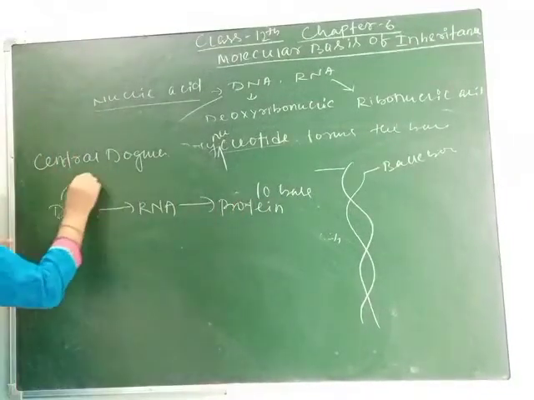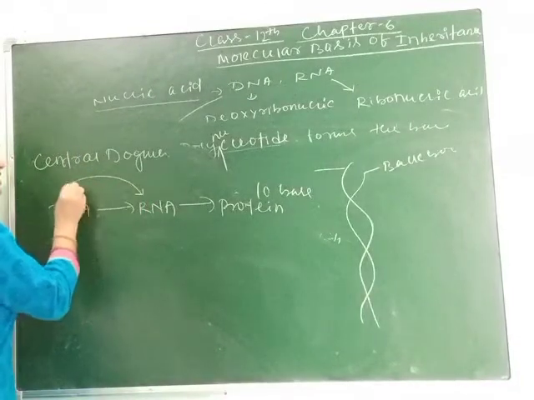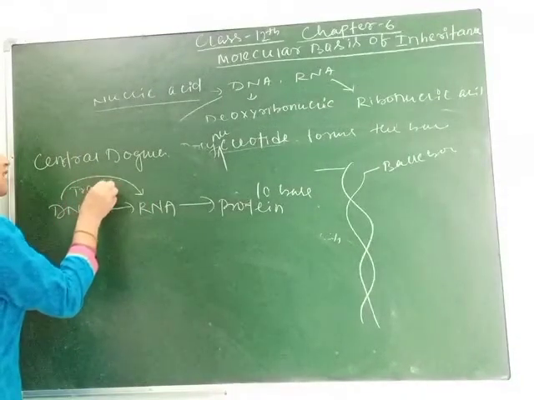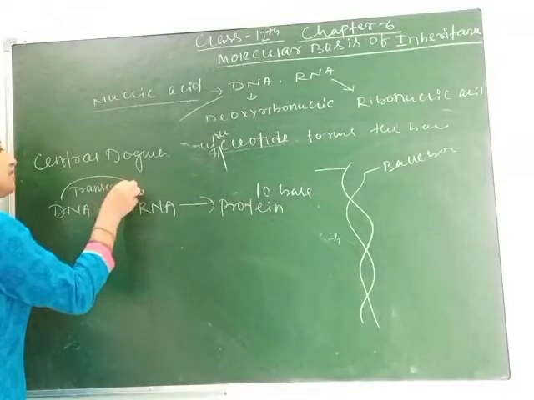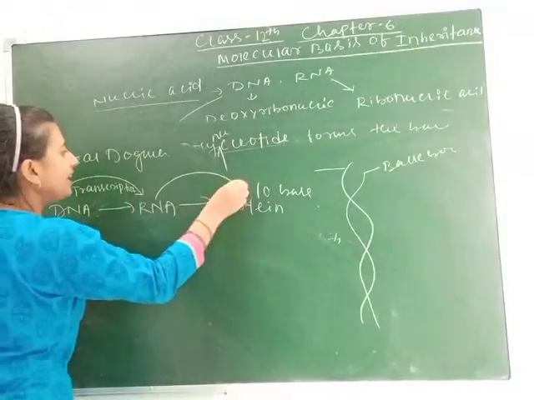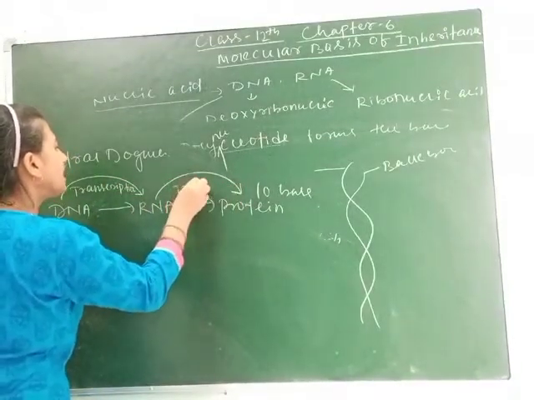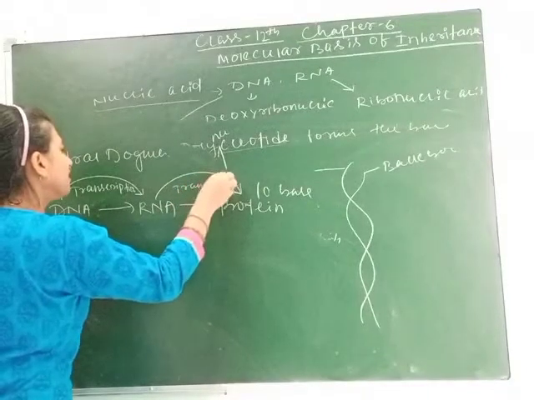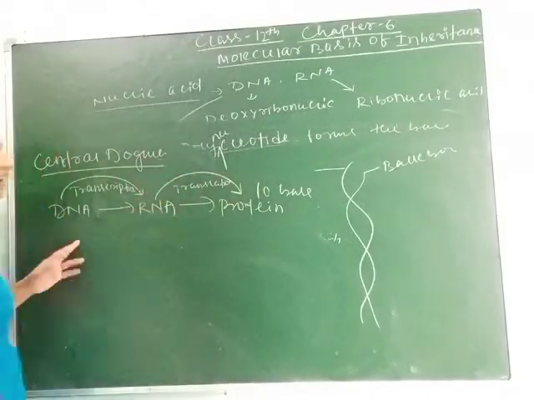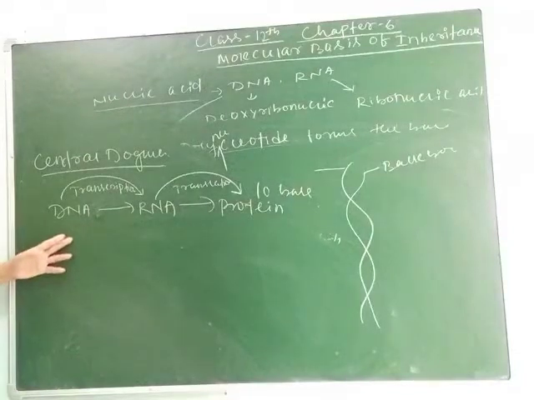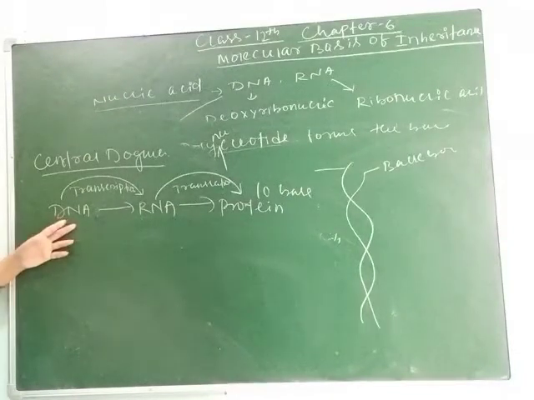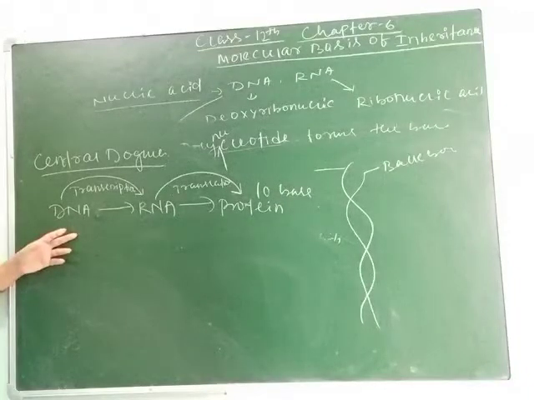So the conversion of DNA to RNA is called transcription. And conversion of RNA into protein is called translation. This is called central dogma. Clear, students? DNA gets converted into RNA and RNA gets converted into protein, and this is called central dogma,